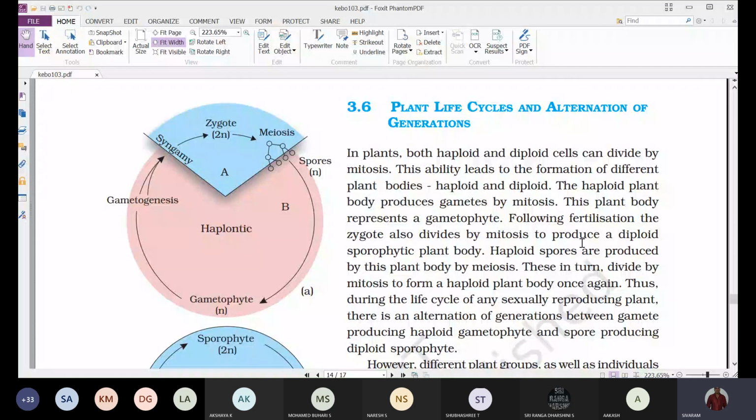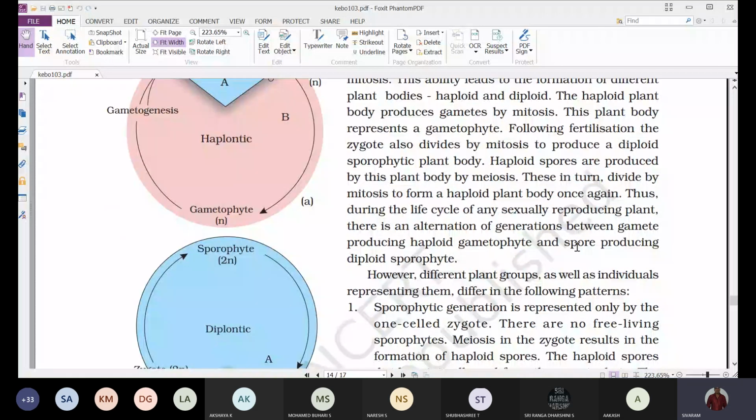And these gametes fuse during fertilization and result in the formation of a diploid zygote. This diploid zygote also undergoes mitosis and gives rise to a plant body, which we are calling a sporophyte.